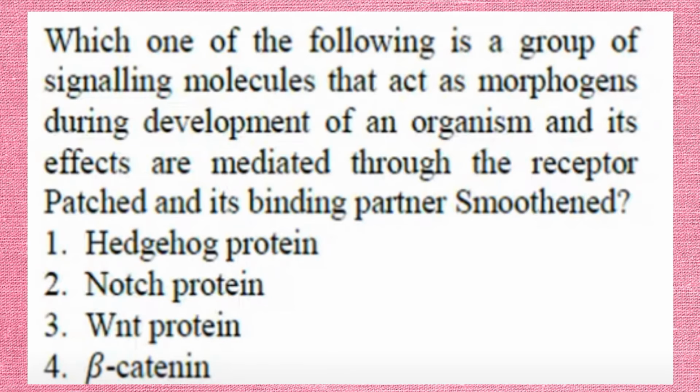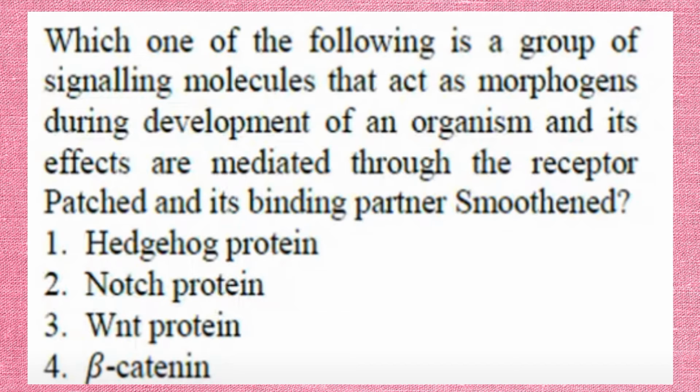Okay. The next question is coming from the developmental biology topic. Which one of the following is a group of signaling molecules that act as morphogens during development of an organism, and its effects are mediated through the receptor patched and its binding partner smoothened? So this is a direct question.